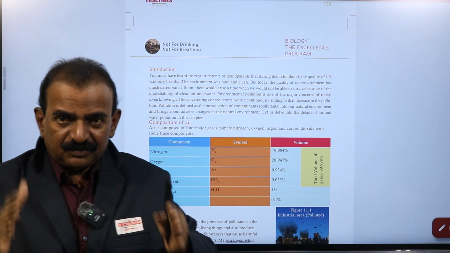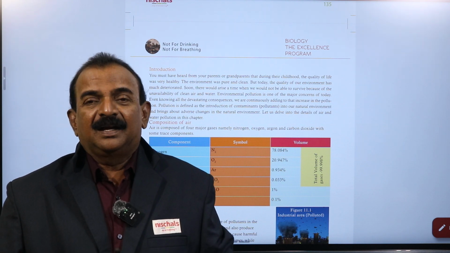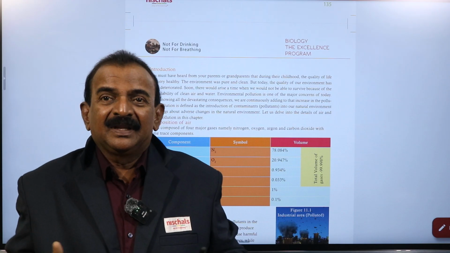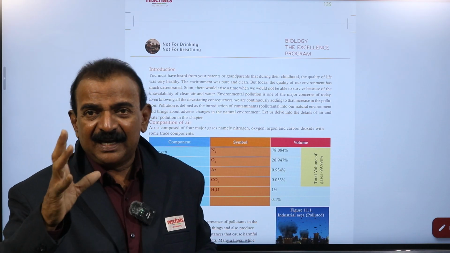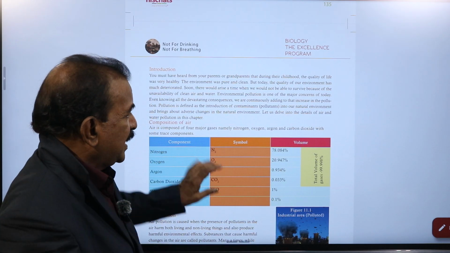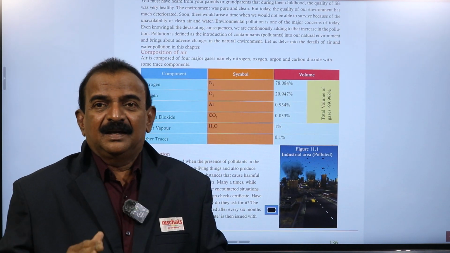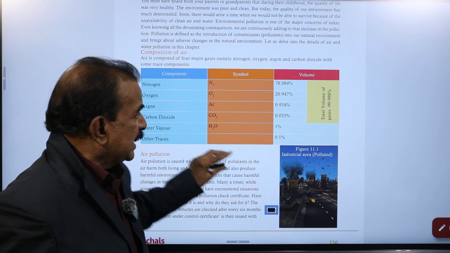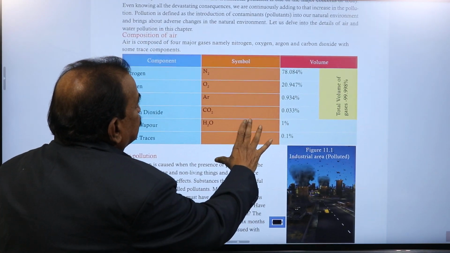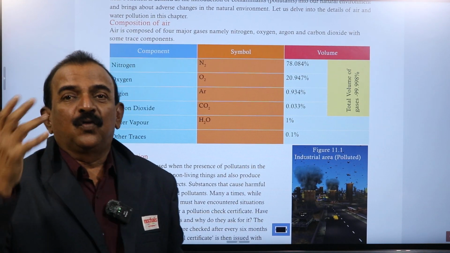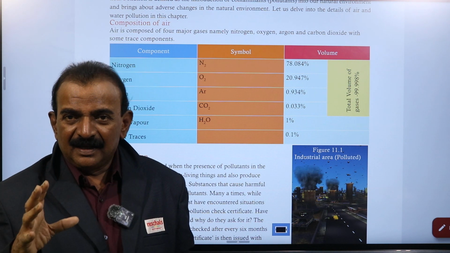Now we need to understand how the air is polluted and what the causes of air pollution are. There you see a table giving information that our air, our atmosphere, consists mainly of four major gases, and many other gases are also present.